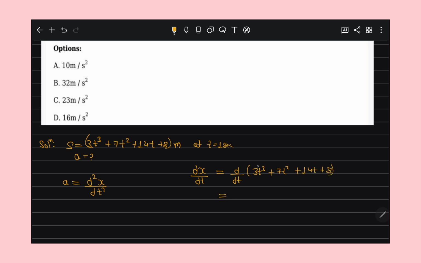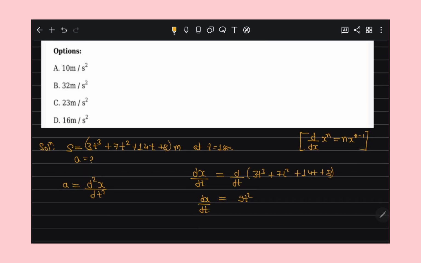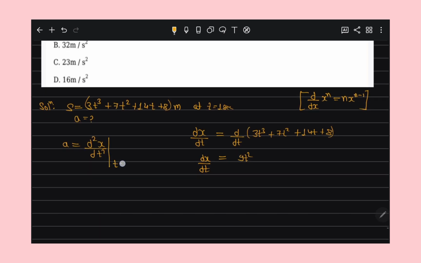You know the differentiation of x to the power n is n x to the power n minus 1, so that is 9t square plus 14t plus 14, and we have to evaluate at t equal to 1 second.